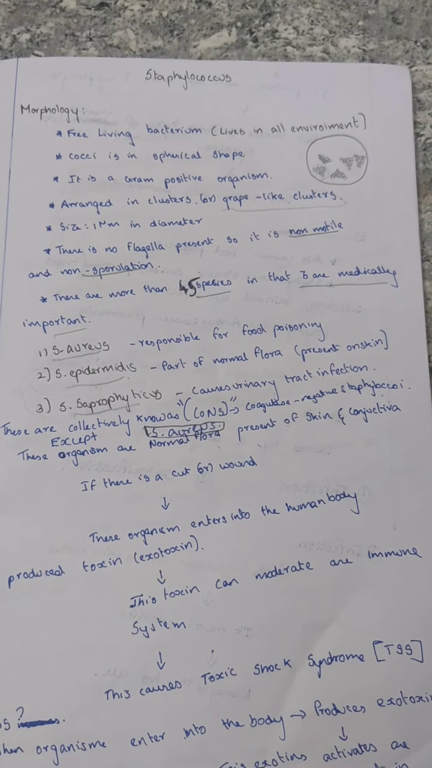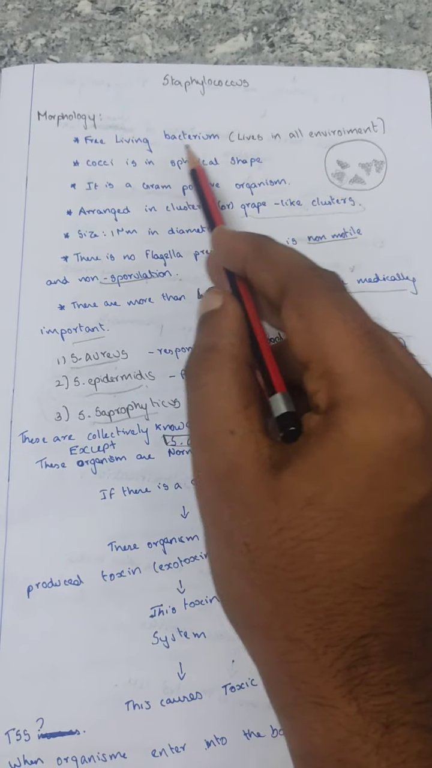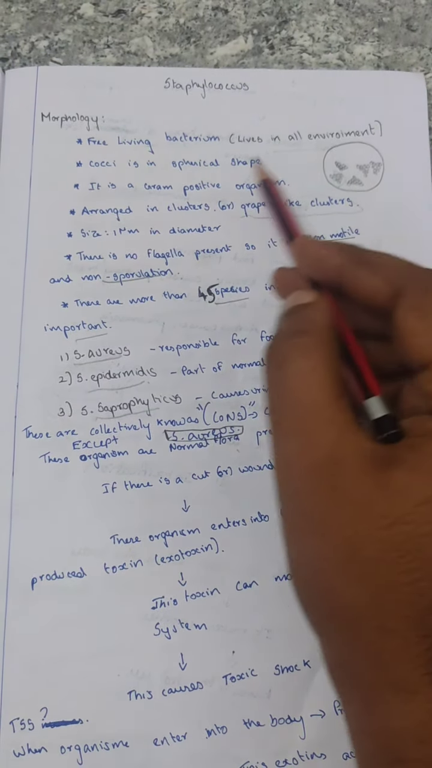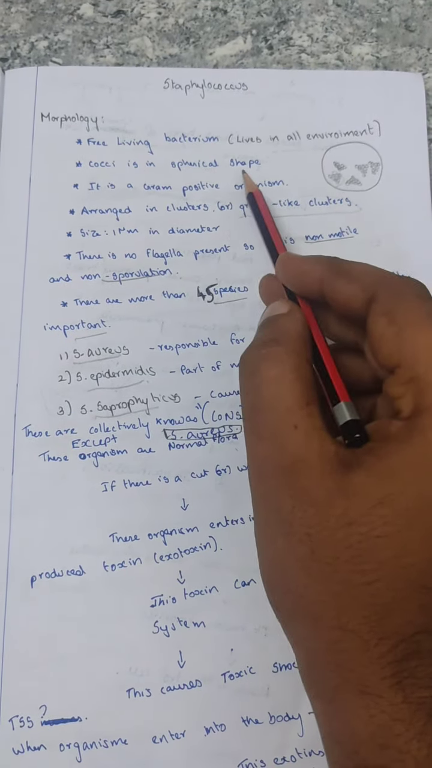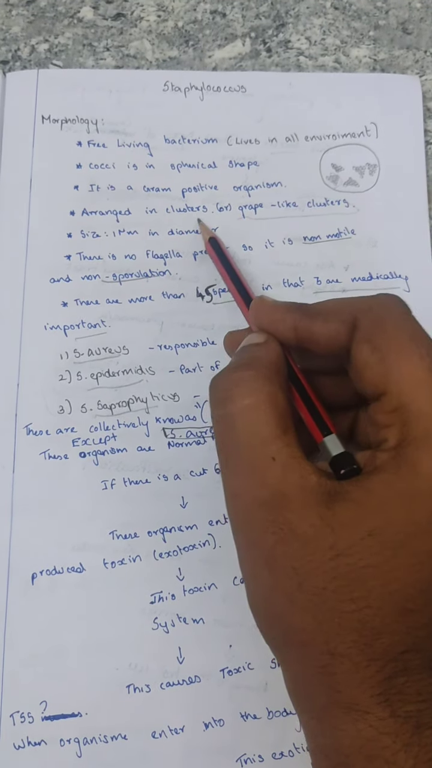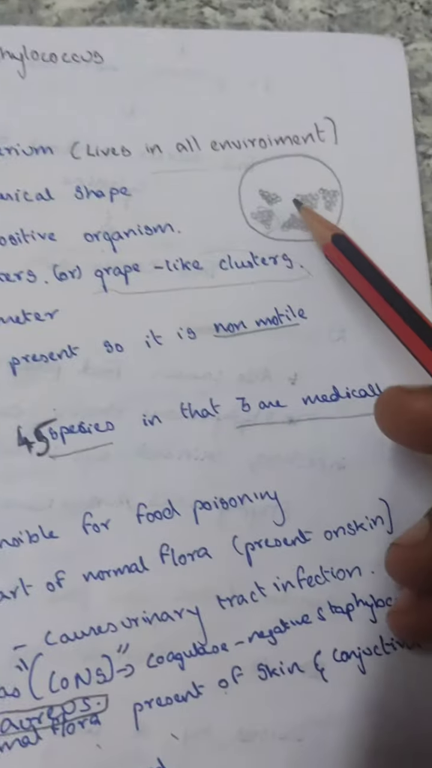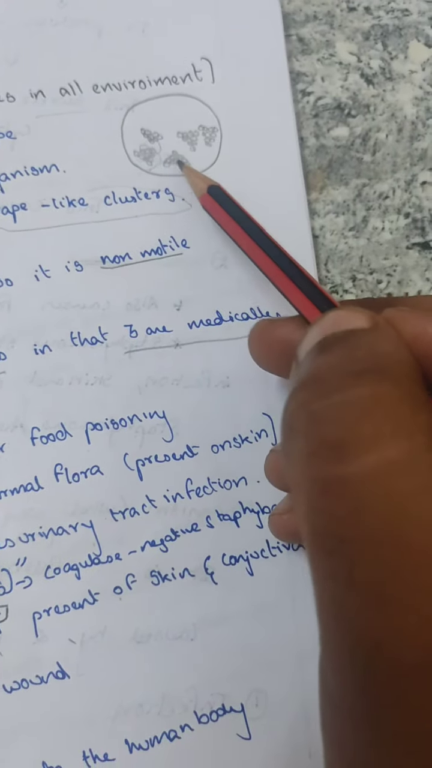I am here with the topic Staphylococcus. Its morphology: it is a free-living bacteria, lives in all environments. Cocci is a spherical shape and it is a gram-positive organism arranged in clusters, grape-like clusters. It's a bunch of grapes, just like this.